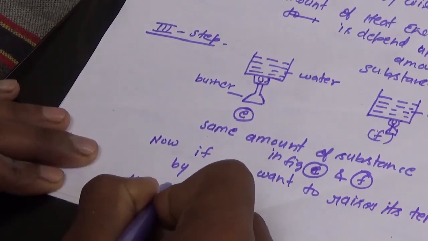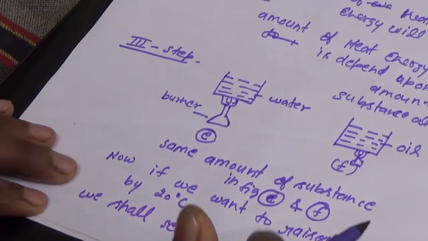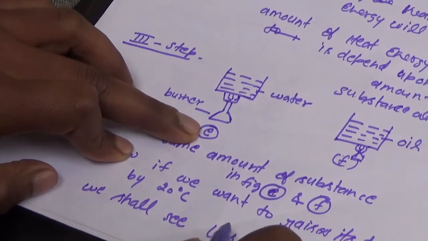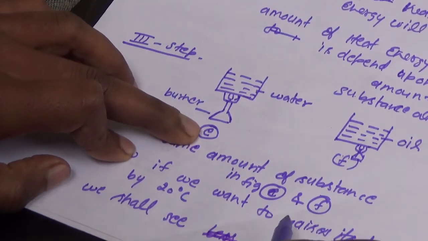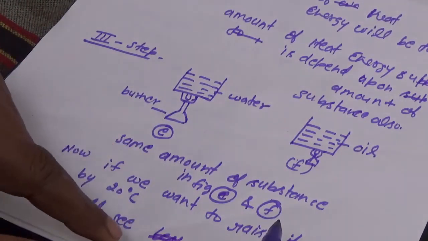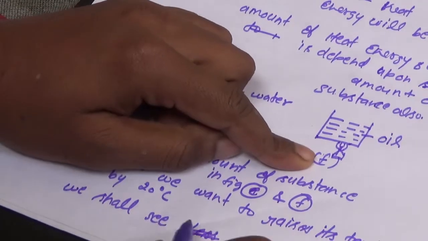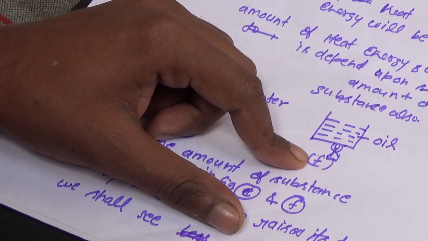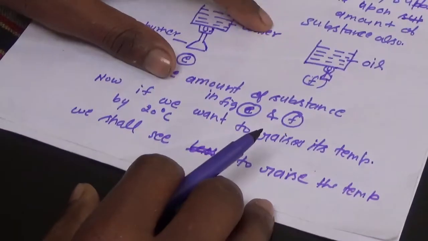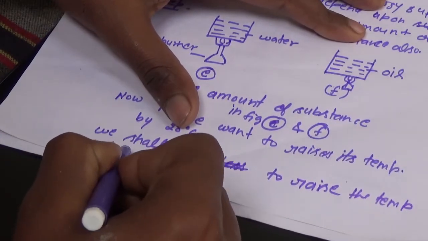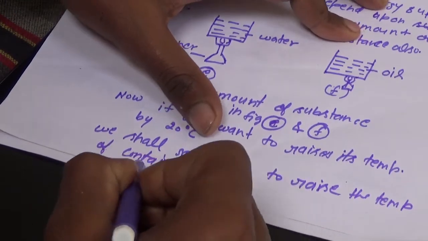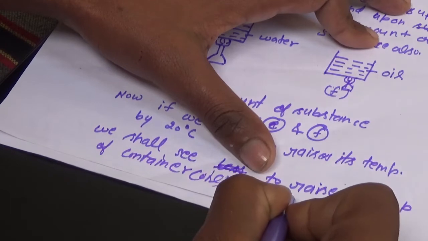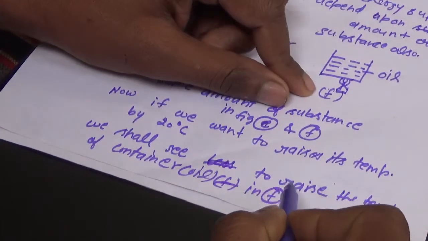Then we shall see less time in sample E, very sorry, in sample F. To raise the temperature of the container of oil, here we can write F, the container F, the oil which is present in container F.